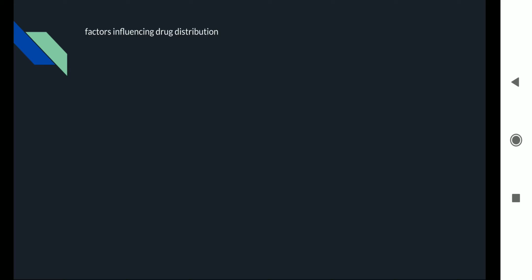So even if we give a smaller amount of drug, because there is less plasma protein binding, more will be available for pharmacological action, and hence we have to give a lesser amount of these drugs to uremic patients.